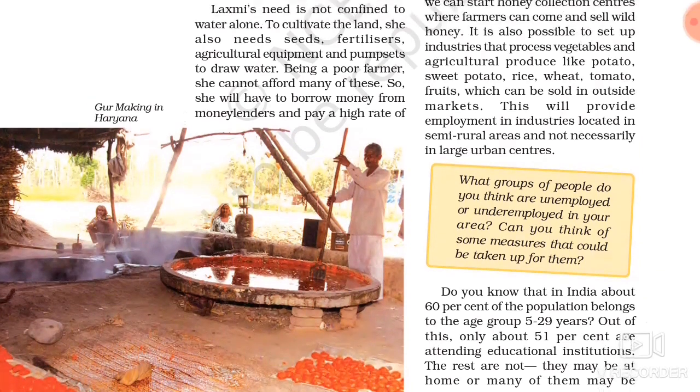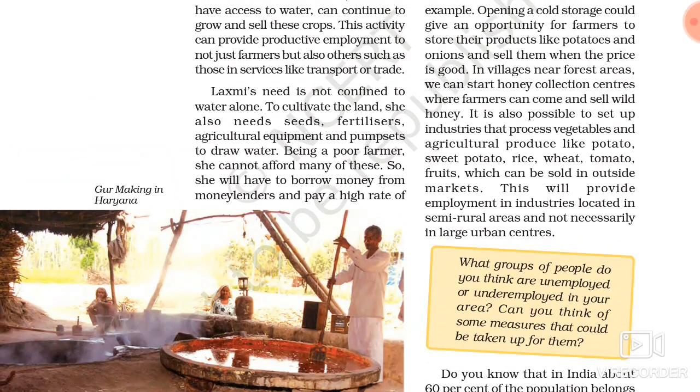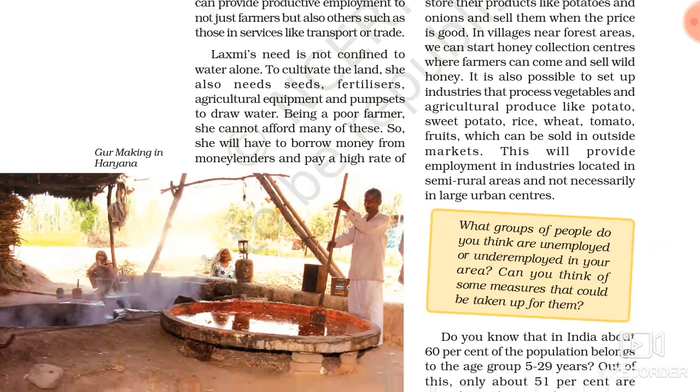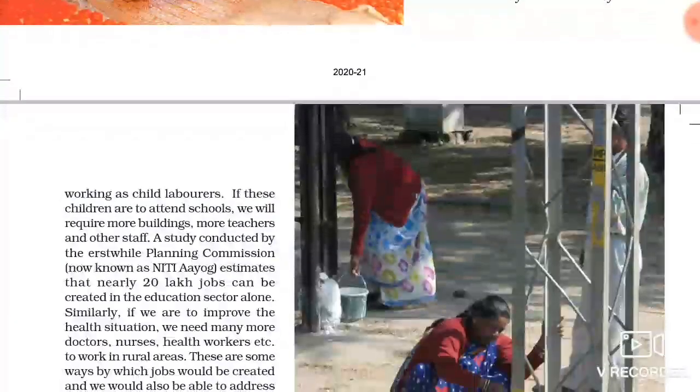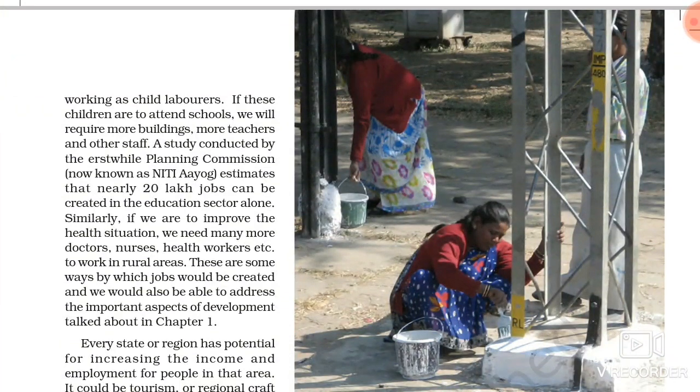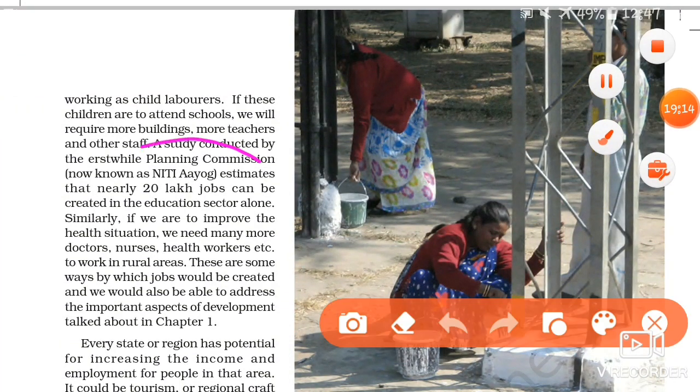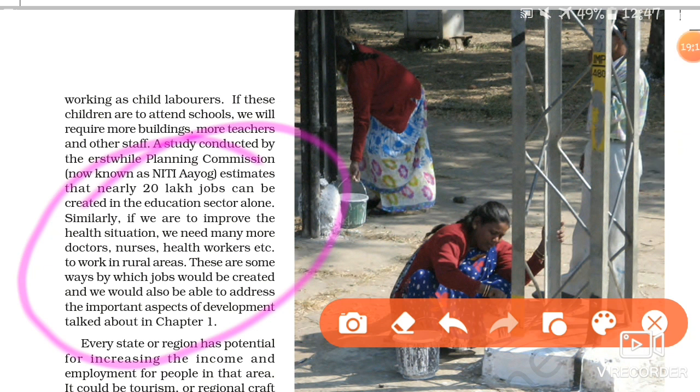And again, there are different types of sites from where we can increase employment opportunity. Here is one example. If we are to improve the health situation, we need many more doctors, nurses, health workers, etc. to work in rural areas.